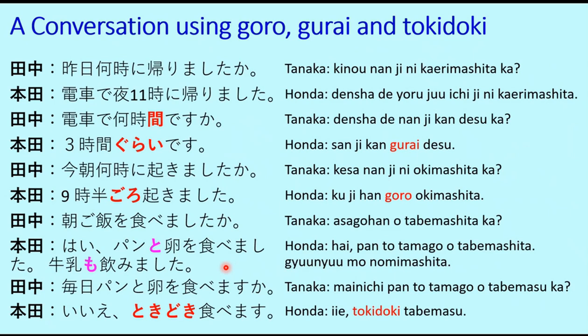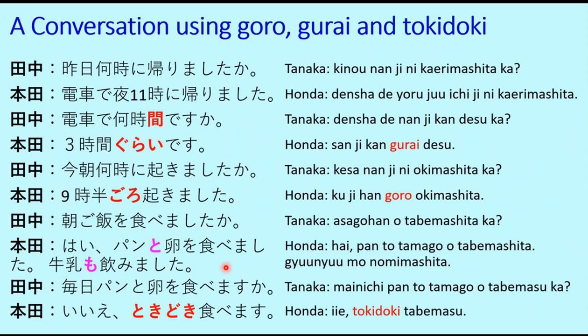Let's look at each of these sentences one by one. The first one is Tanaka-san says, 昨日何時に帰りましたか？ Very simple. If you have done the previous lessons, you can easily understand this. At what time did you return yesterday?